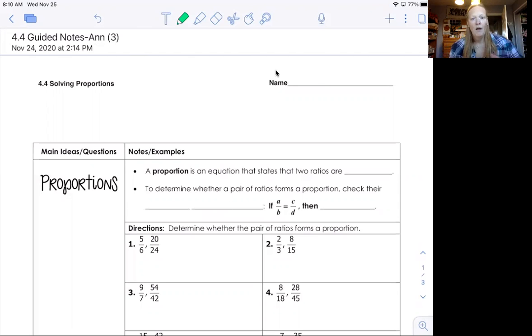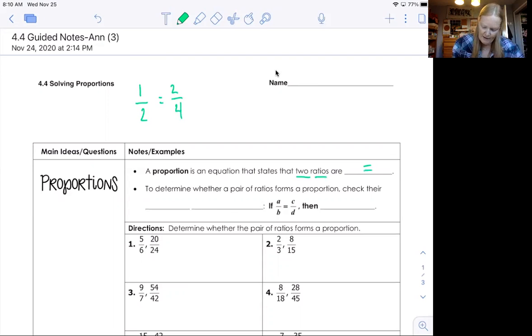So let's start off by just identifying what a proportion is. A proportion is an equation that states that two ratios are equal. Okay, so let's say we have something like this. We have 1/2 is equal to 2/4. Well, we know that's true because 2/4 reduces to 1/2, right? That one's kind of an easy one to look at and say, yeah, those are in proportion.